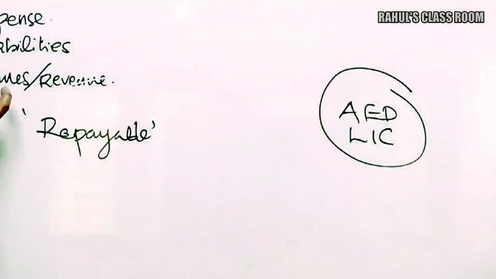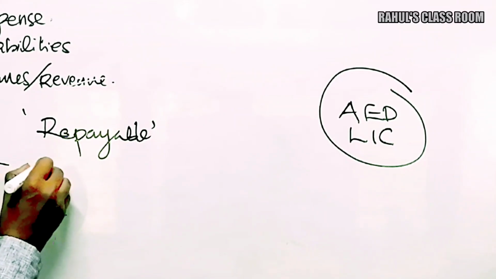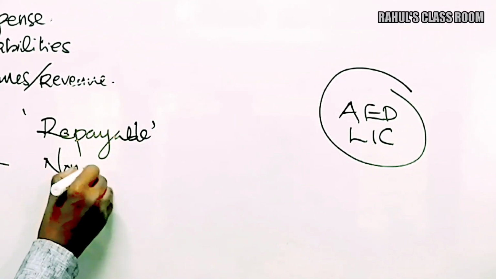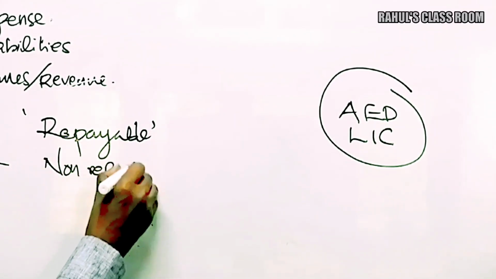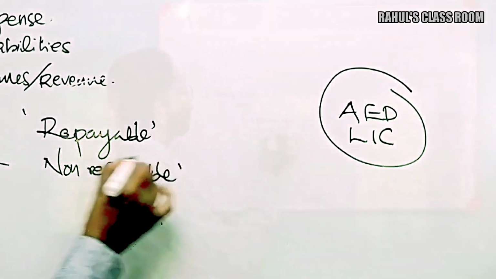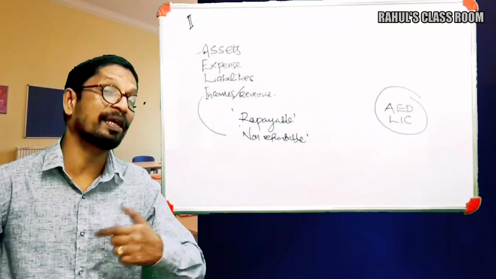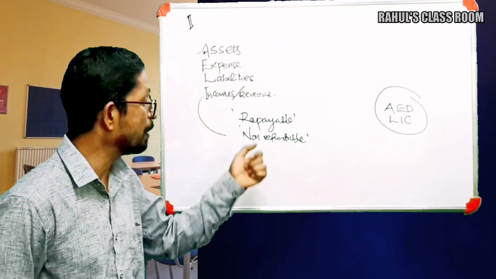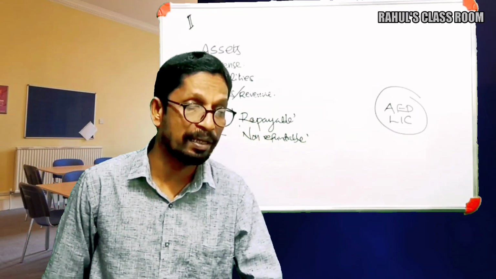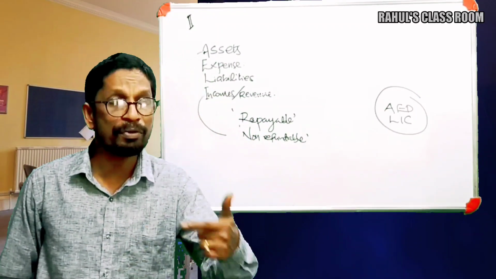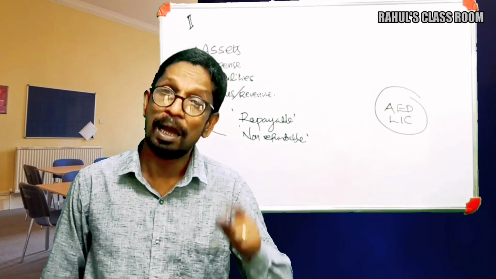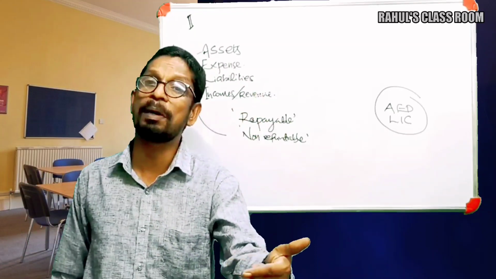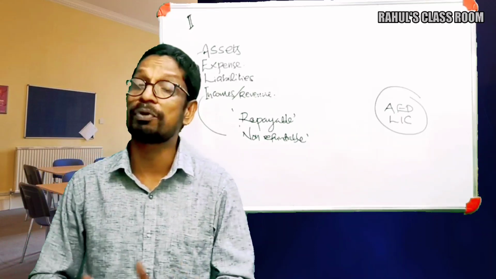Next one, incomes or revenue, which are termed as non-refundable receipts. Both are receipts: liabilities are receipts and revenue or incomes are also receipts, but one is refundable and the other is not refundable.